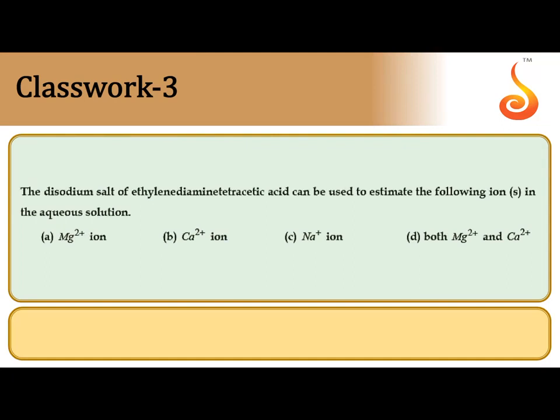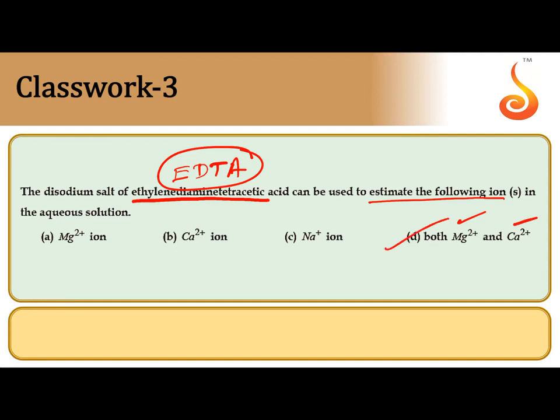The disodium salt of ethylenediaminetetraacetate, that is EDTA, is used to estimate the following ions. One of the applications of EDTA is to identify the presence of the cations magnesium and calcium. So the correct answer is D.